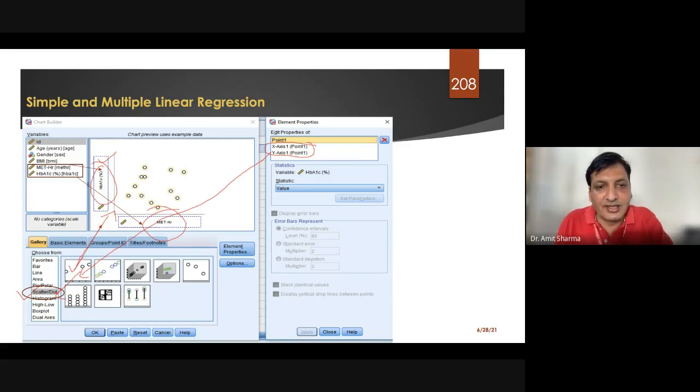So instead of this, I'll just open SPSS so that we can draw a graph and you are able to find out what we have to do. Let me share my screen. I'll just stop my whole presentation.